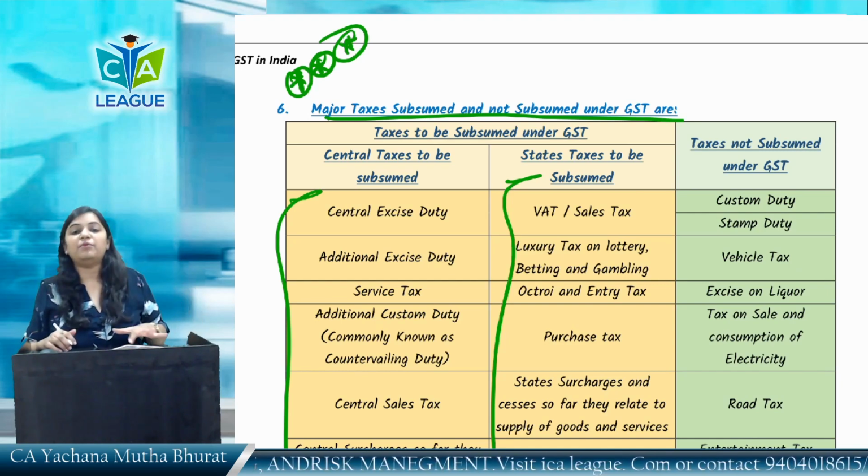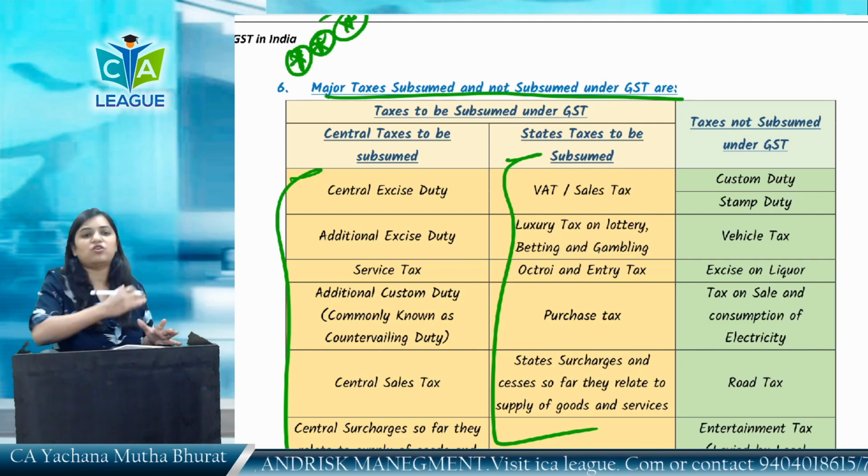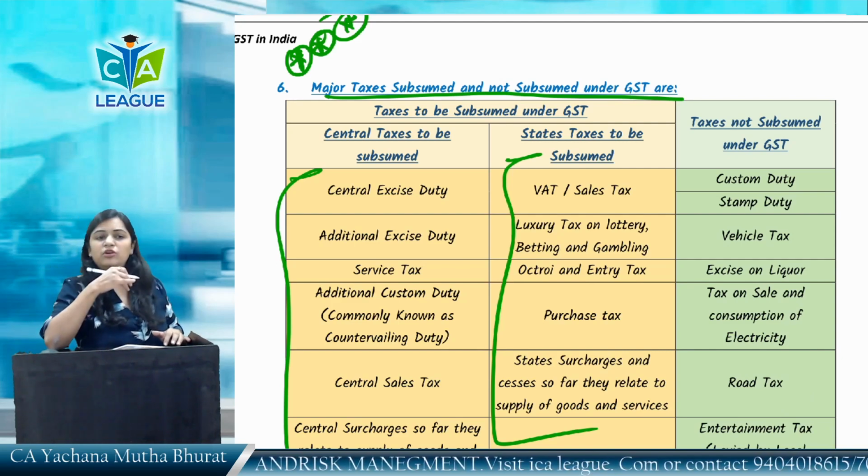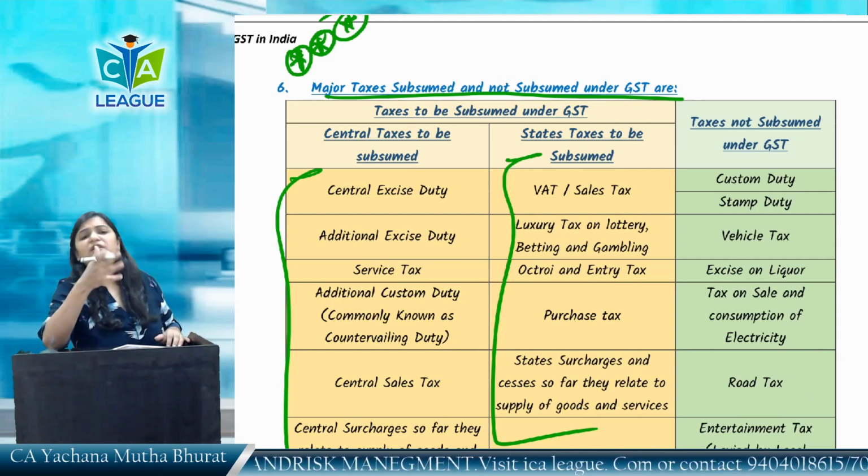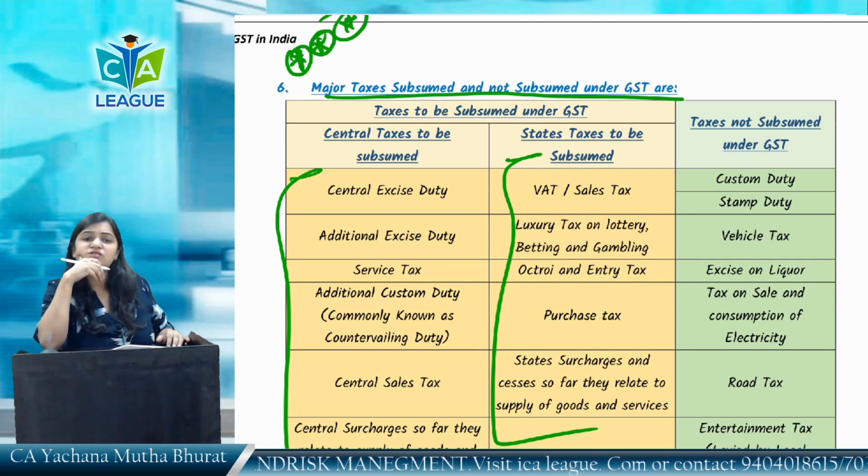This can definitely come in MCQ or any form in the exam. You must remember this. We are going to study the memory technique of this as well. So what are the taxes which have been subsumed under GST?